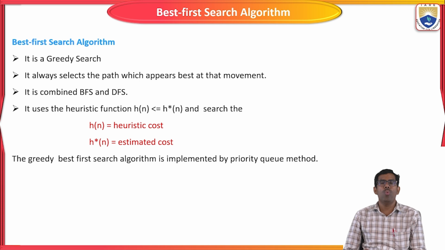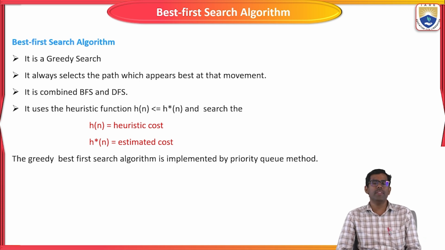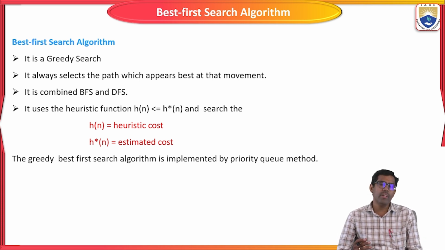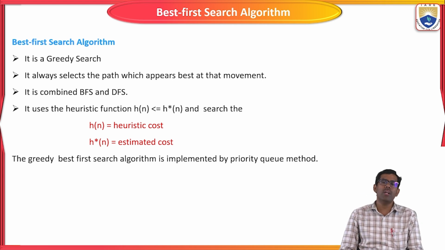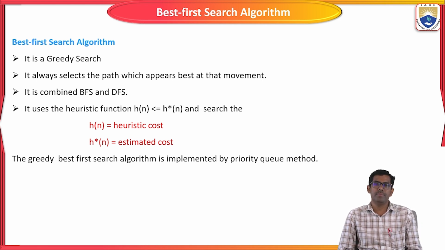The first question is: what is BFS in artificial intelligence? We already know the different methods and algorithms to solve particular problems: the uninformed search and the informed search. This one comes under the informed search.